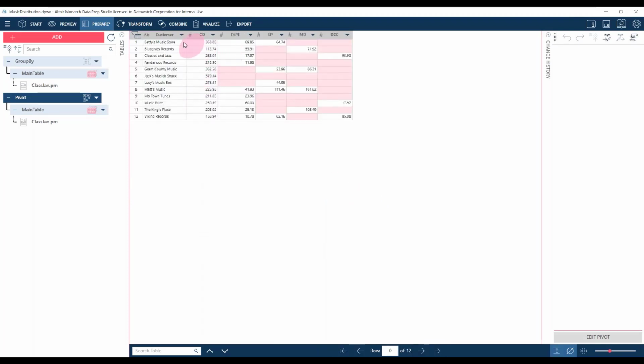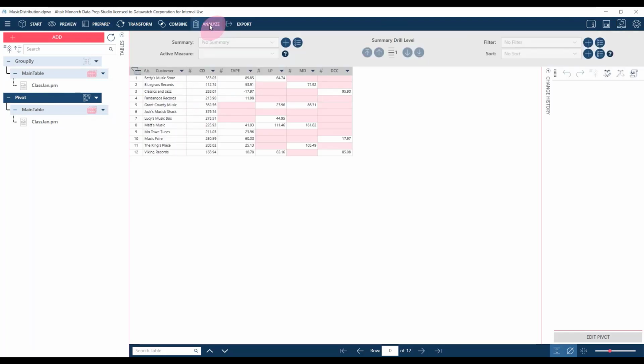Okay, so again, very similar to the results, or the same really as the results we'd get by doing this same sort of thing in either the Analyze or the Classic. So the advantage of staying here is that you can now join these two tables apart, or you can do further data prep or further transformations on it. So you get more flexibility if you're working in the prepare window, and you can go on to further enhance the data. The disadvantage is you don't get the pure summary type functionalities that you would get in the Analyze